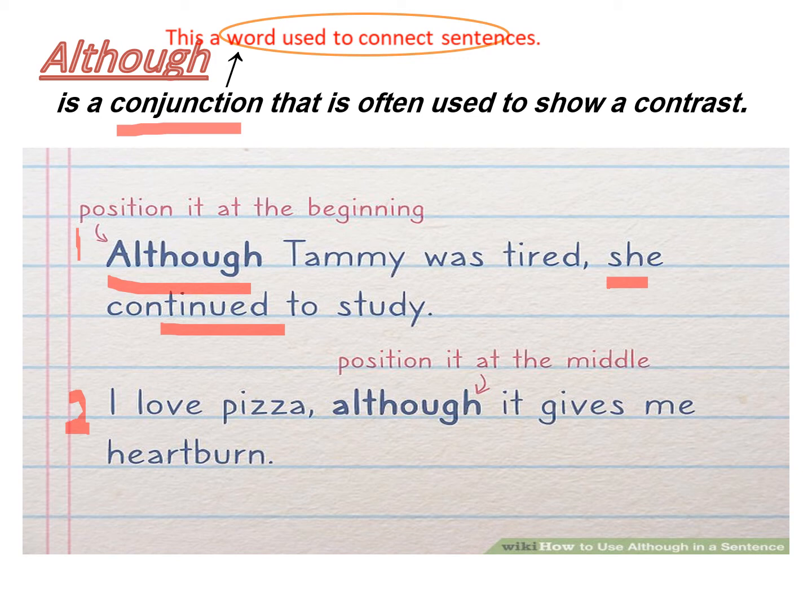What else? Let's move to number 2. I love pizza, although it gives me heartburn. Here, look at the position of although. This is at the middle of the sentence, and I used a comma before it. Also, although here connected the two different ideas. Here, the meaning is, although eating pizza makes me feel some stomach pain, I love it. And although gives me such meaning.